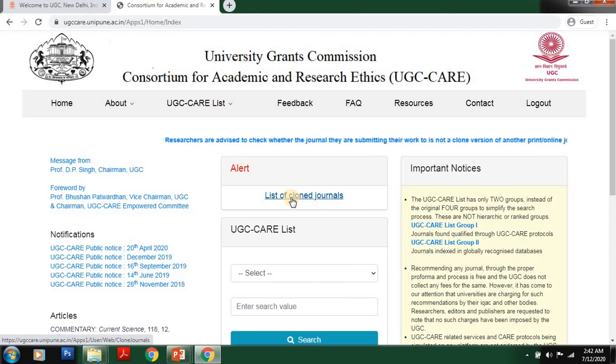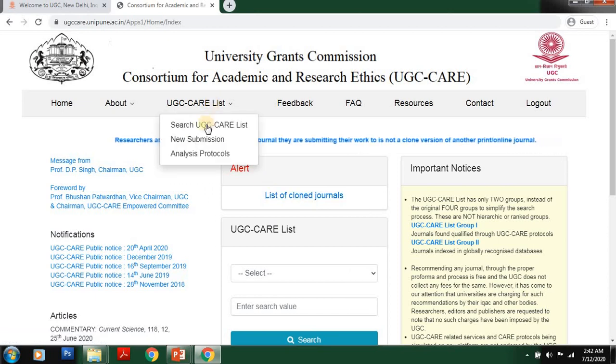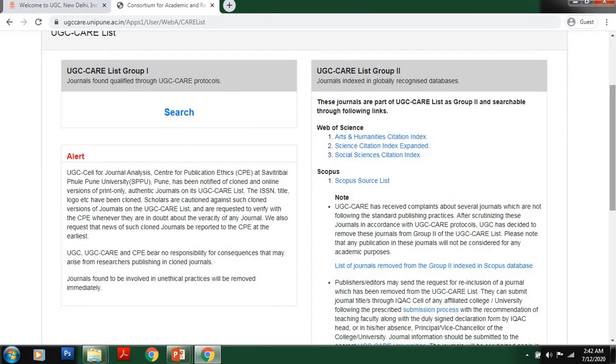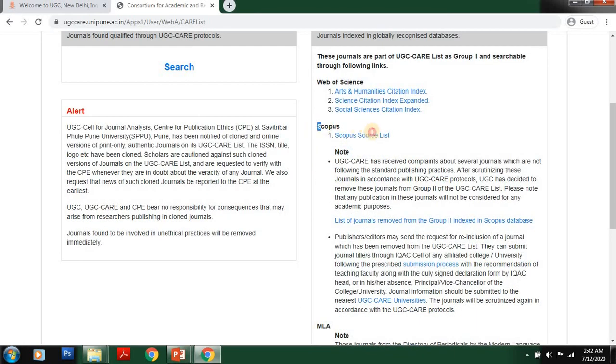Now we will see UGC CARE list Group 2. Just click UGC CARE list, search UGC CARE list. See here, you can find UGC CARE list Group 2. Here we are going to see about Scopus. UGC has mentioned very clearly that Scopus indexed journals will come under UGC CARE list Group 2. Among the Scopus indexed journals, UGC has removed 77 journals from UGC CARE list Group 2. If you wish to know the removed journals, just click this link and you can view it.